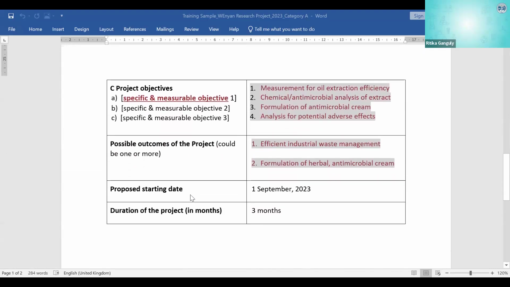Okay, and then again, project objectives, they need to be bulleted and numbered. First, second, third, these are the objectives I'm going to do. And they all have to be written in a manner that would say, okay, this is a quantitative experiment, I know. We will expect data, in terms of whatever details that you are trying to test, absorbance is going to come, or whatever is going to do.